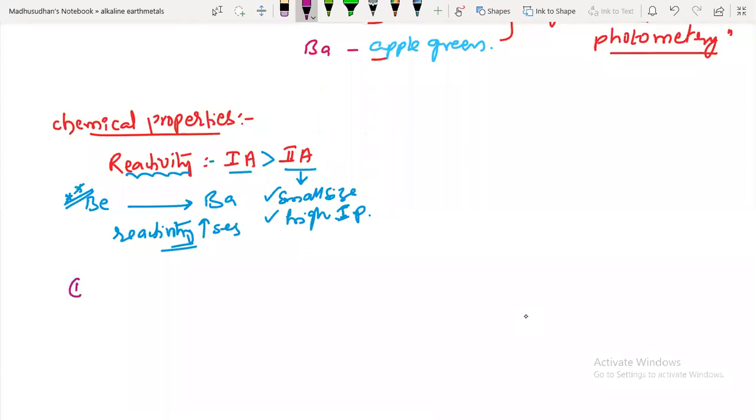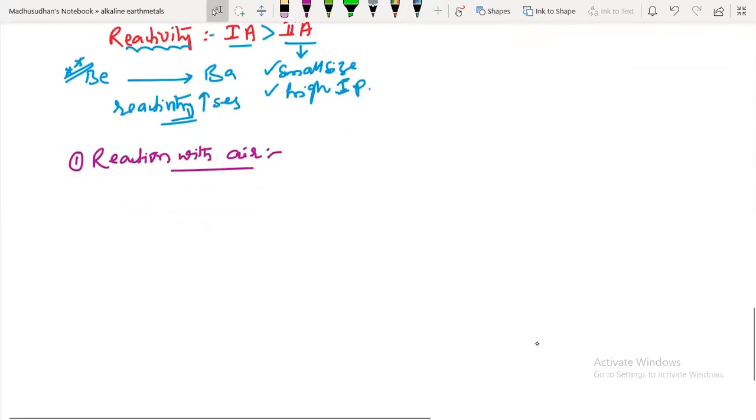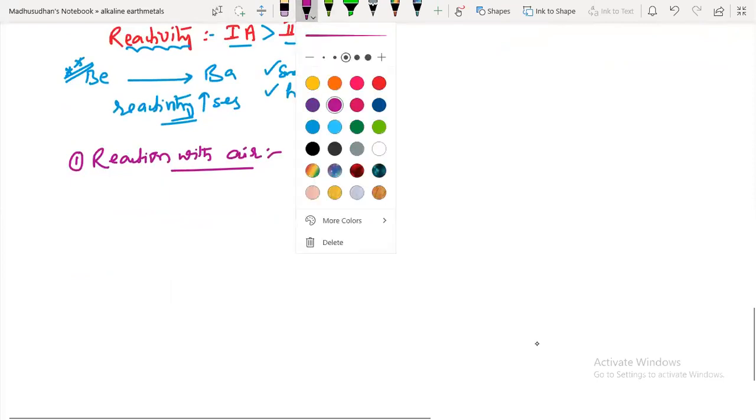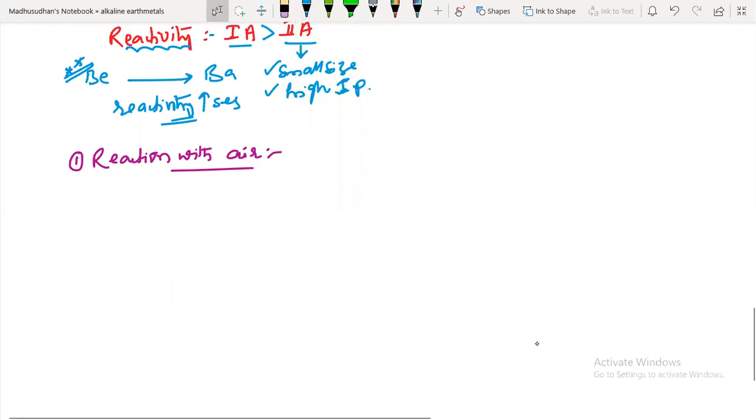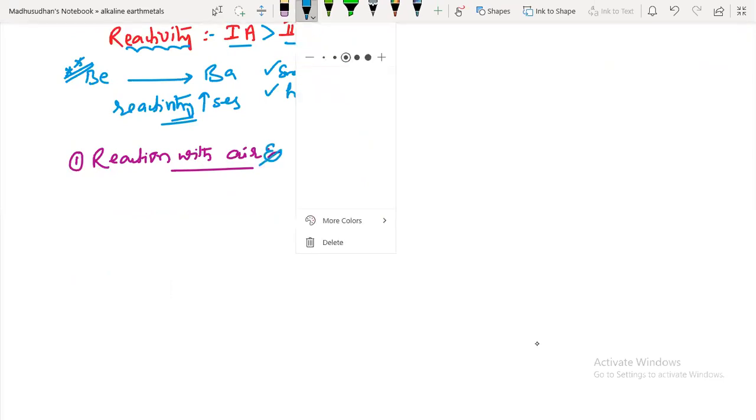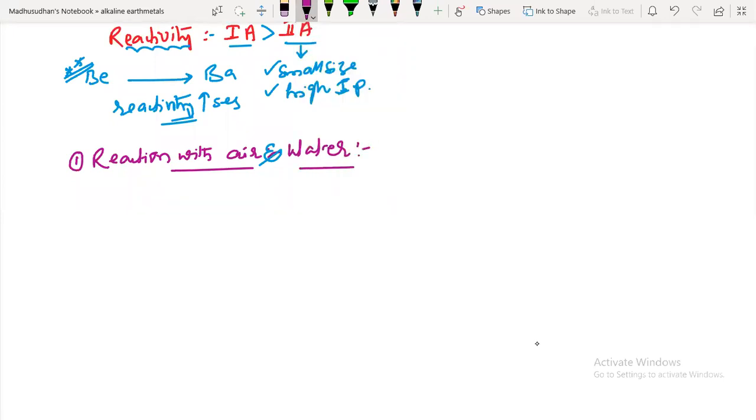Now the first one in this: reaction with atmospheric air. I will also include one more thing here: reaction with atmospheric air and atmospheric moisture or water. Okay, listen now.